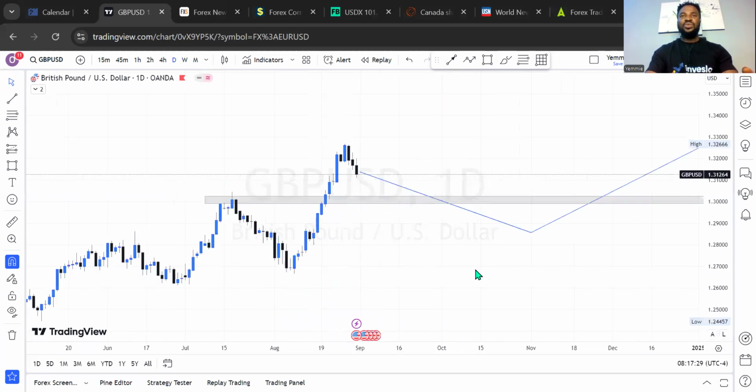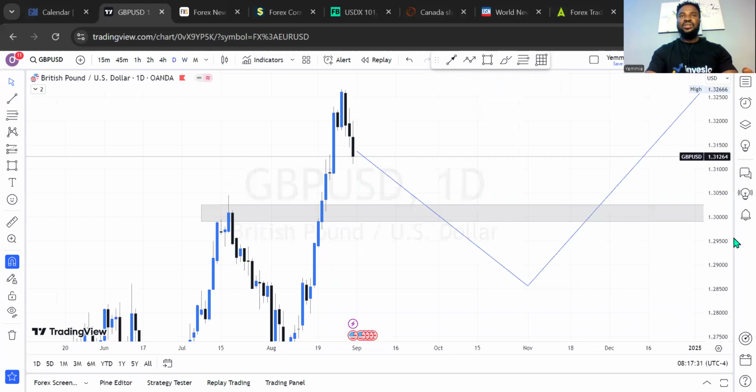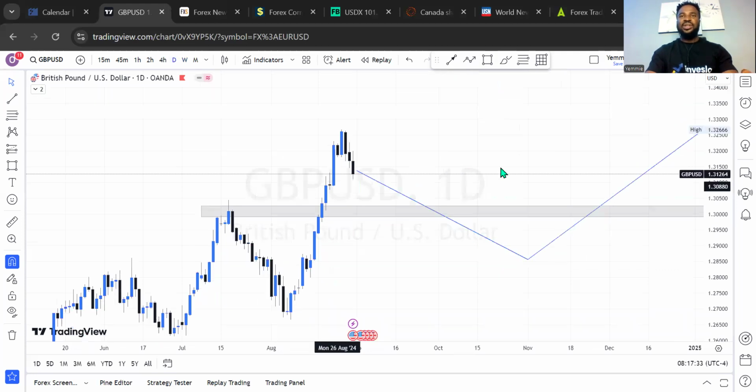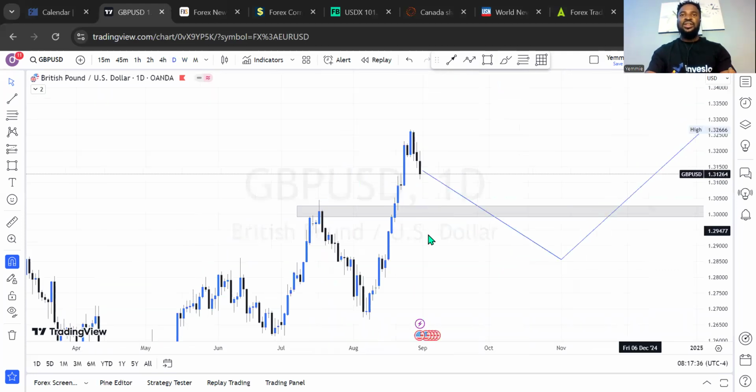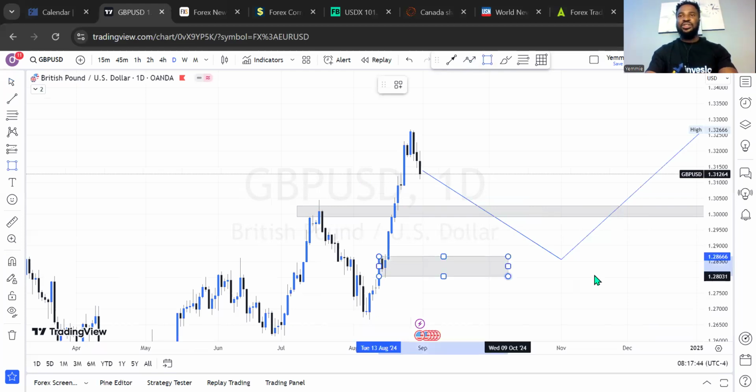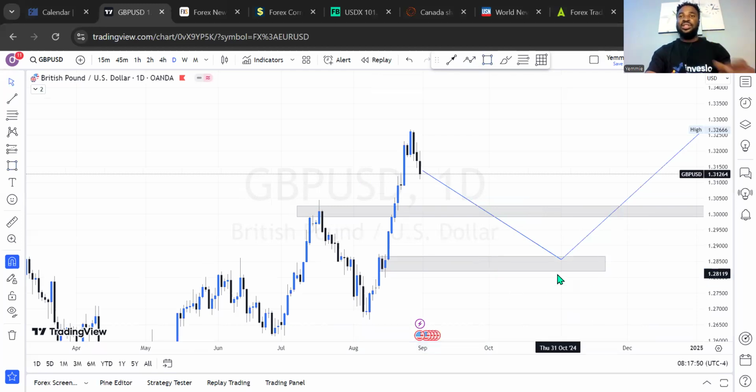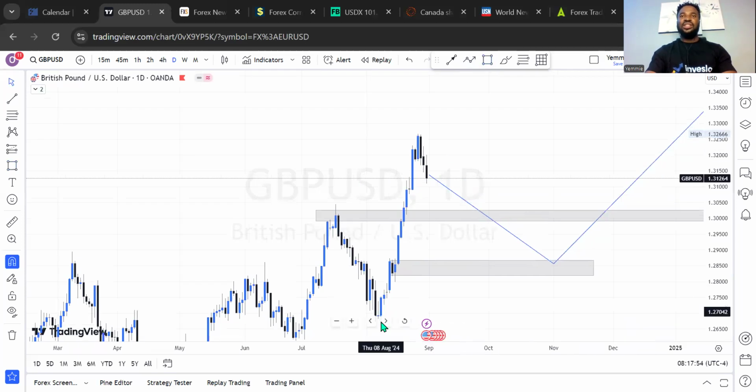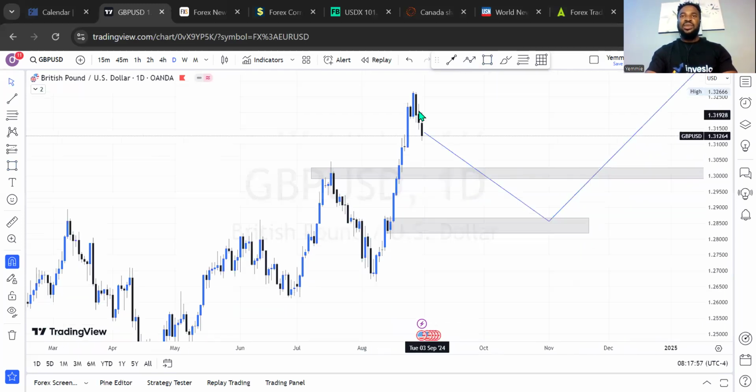On the daily time frame, we saw how the market has been bearish for the past 3 days as well. And what can you say about this? Just like on Euro US dollar, we're going to be waiting for the market to do a significant sell to a price level like this. And when you look at this, this is a significant price level in the market. This is a structure we should be recognizing every time we see it on the chart, because this is part of the patterns we've talked about in class. So what you see here is this entire swing right there. The market will likely do something like this, which is about 70.1% or 71%, so to say.